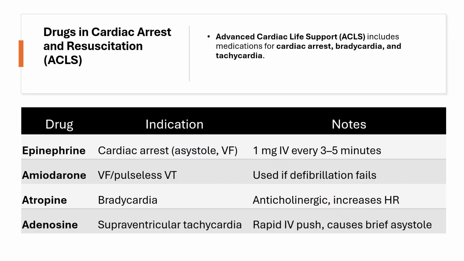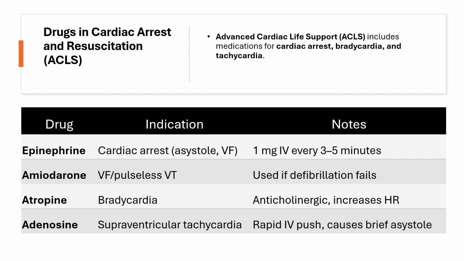Drugs that are used for cardiac arrest and resuscitation. So advanced cardiac life support. So that includes cardiac arrest, bradycardia, and tachycardia. So these are the drugs that we can administer: epinephrine, amiodarone, atropine, and adenosine. So what are the indications? For cardiac arrest, like asystole or ventricular fibrillation, epinephrine is given IV every 3 to 5 minutes, 1 milligram of that. Amiodarone is for ventricular fibrillation and pulseless ventricular tachycardia, again for cases when defibrillation is unable to revive the patient.